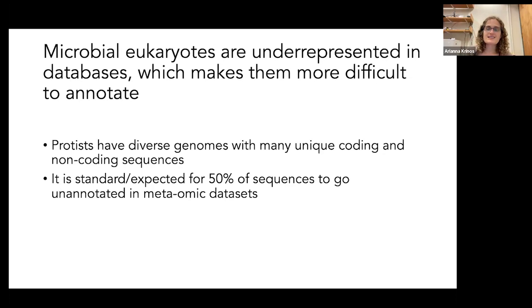Because of this, it's standard and expected in many cases for upwards of 50% of sequences in metaomic data sets for microbial eukaryotes to go unannotated, which is a large challenge for accurate interpretation of these metaomic data sets that we're using to try to answer environmental questions.